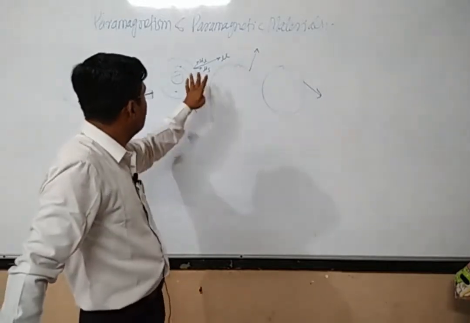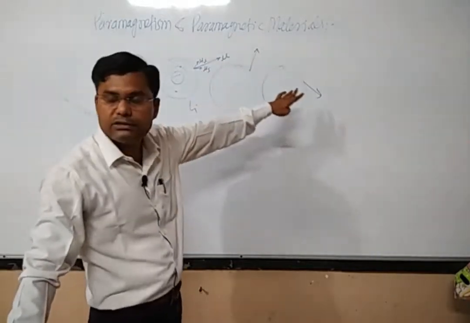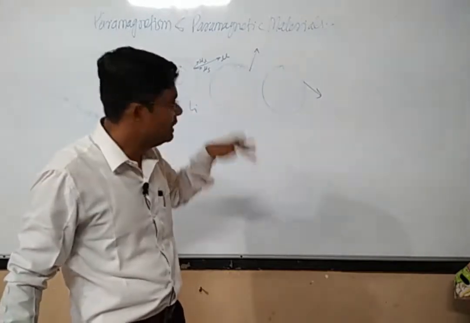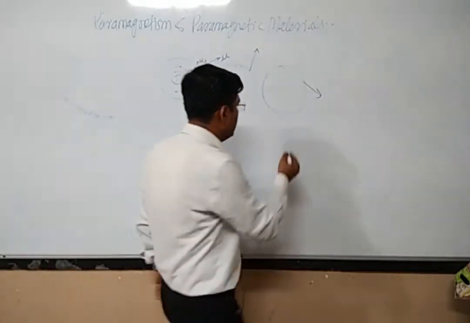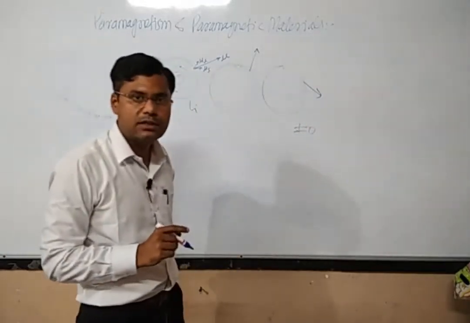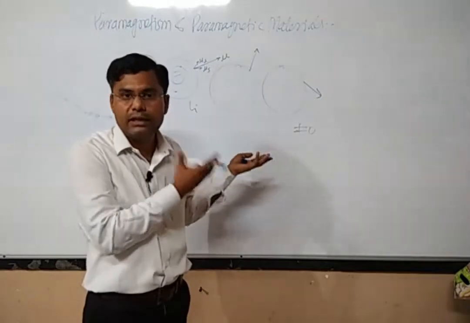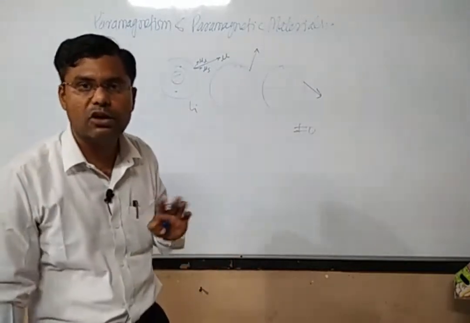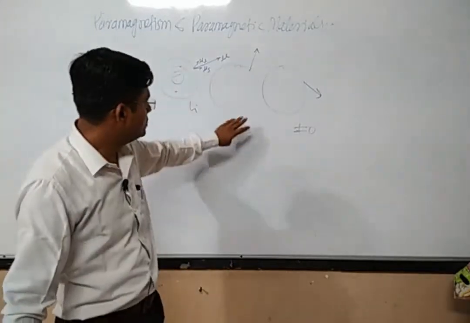We know how to find the total magnetic moment of that material. We have to add all these magnetic moments vectorially. After addition, you may find that its resultant is not zero, so it should show some magnetic properties. But this will not be the case because of the temperature.